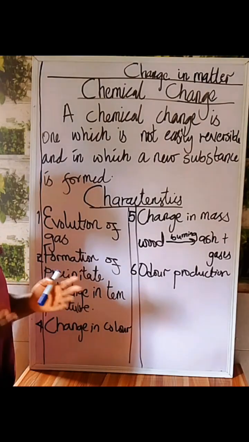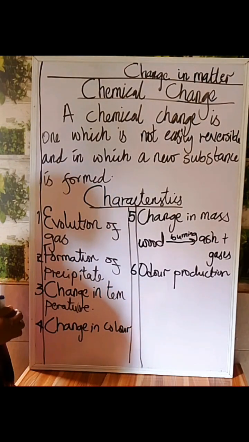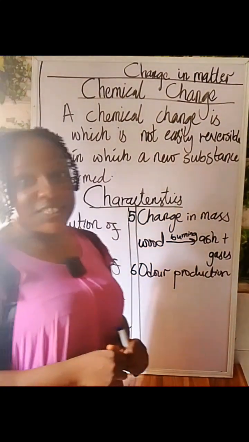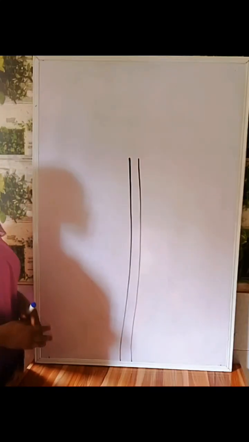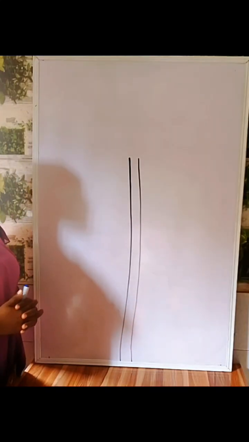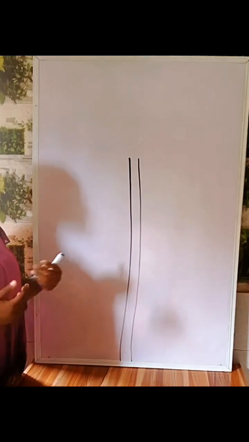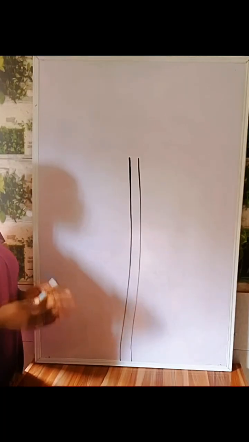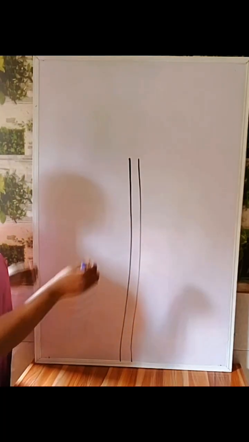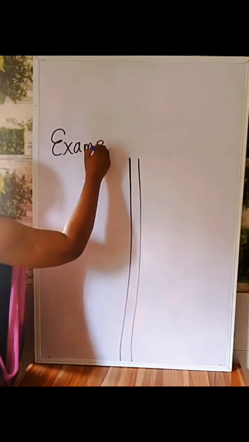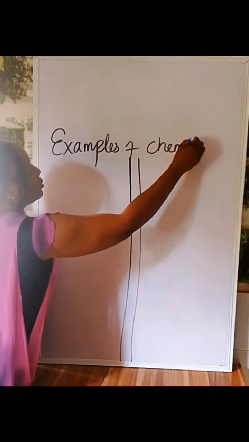Now let's go to the examples of chemical change. I hope all this helps you to know when chemical change takes place. Okay, now we are through with the characteristics of chemical change. Mind you, there are other things that are good indicators. We also have change in state. But now we want to do examples of chemical change.